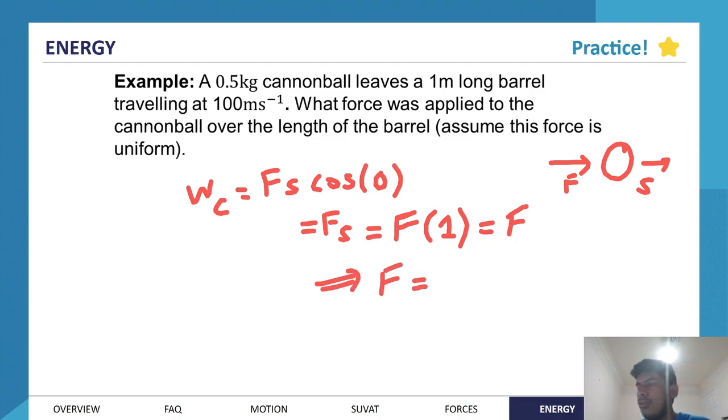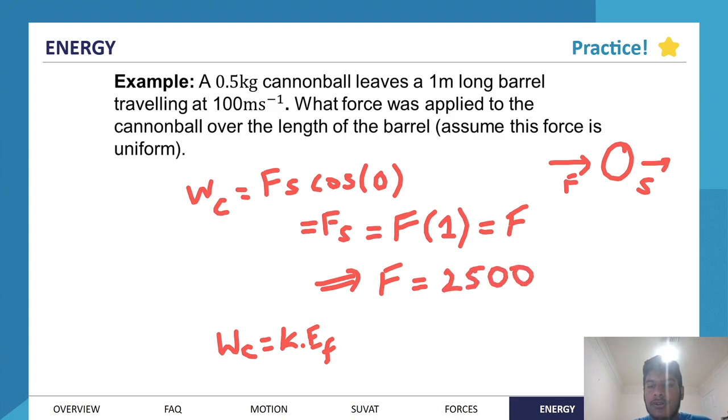Because W_C equals the kinetic energy final, we've concluded that W_C equals F in magnitude, and so F equals the kinetic energy that we found before, so 2,500 newtons. So a force of 2,500 newtons pushes that cannonball as it's moving through the barrel, resulting in it speeding up to 100 meters per second, at which point it has 2,500 joules of kinetic energy.